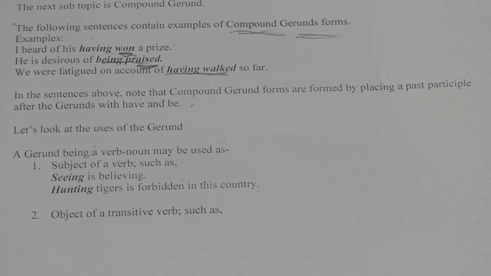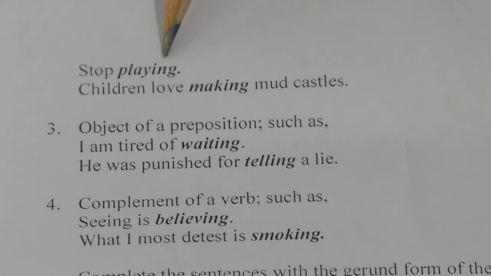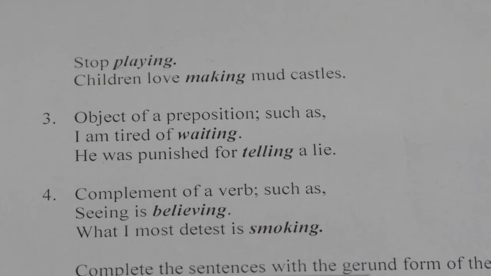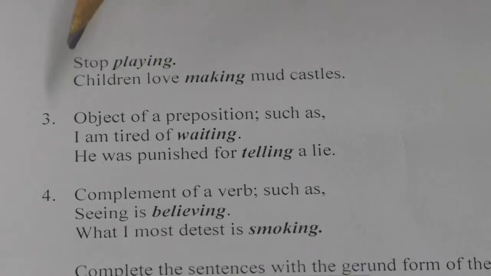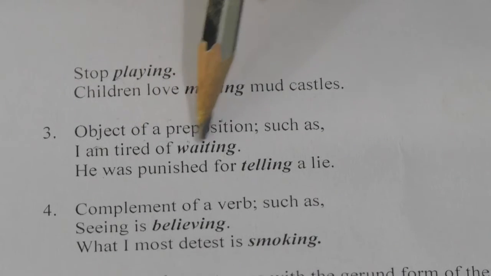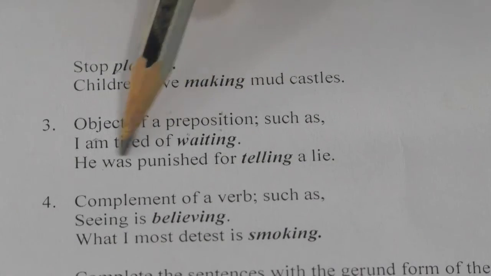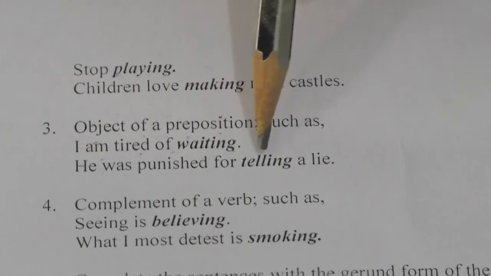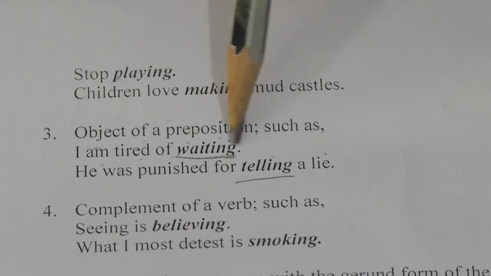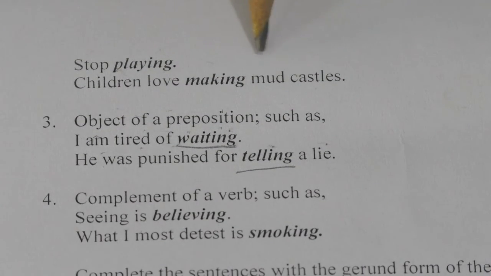The next one is the object of a transitive verb. Examples are: stop playing, children love making mud castles. So this was the object of the transitive verb. Next, object of a preposition, such as: I am tired of waiting. He was punished for telling a lie. So here waiting and telling are gerunds.